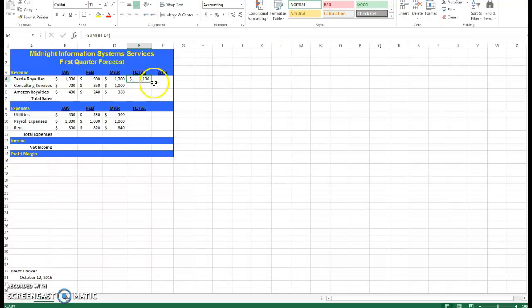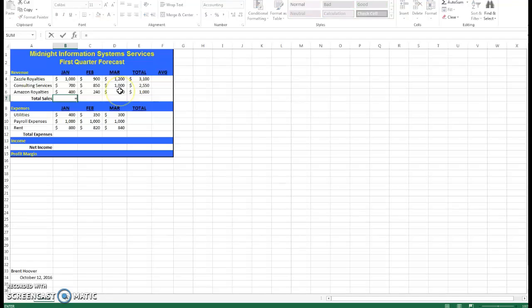And what you can do is, instead of going each one, you can click it when you get a cross, and you can drag it down. And notice here, what's it doing? It's just automatically taking the formula and splicing it down to the correct cells. So we have 3,100 for our total Zazzle royalty cells. We have 2,550 for consulting, and we have 1,000 for Amazon royalties. Now notice that's just giving us the total for Zazzle, consulting services, and Amazon royalties.